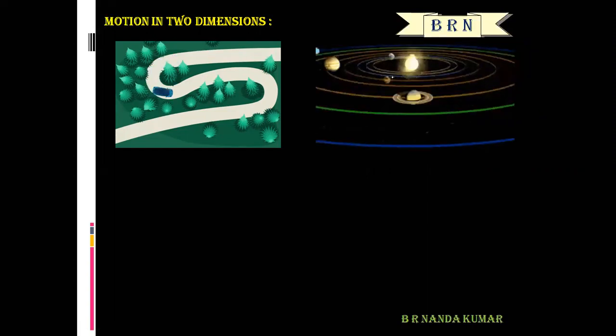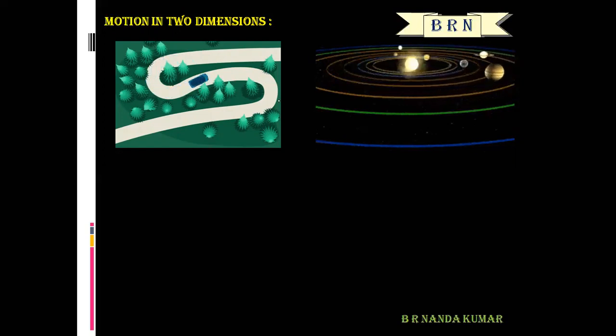Another example is the motion of planets around the sun. Each and every planet revolves around the sun in an elliptical orbit, is it not? So the motion of planets around the sun is an example of motion in two dimensions.